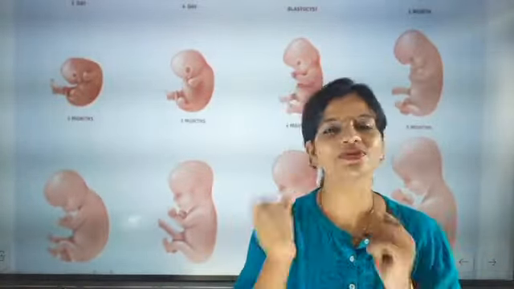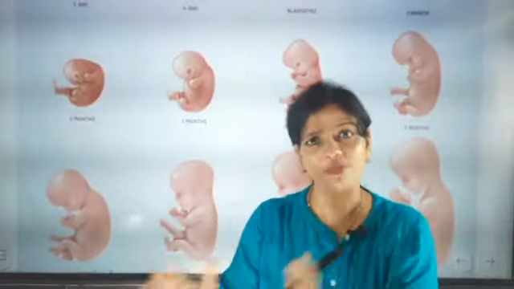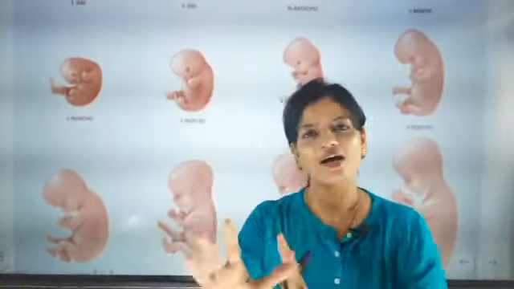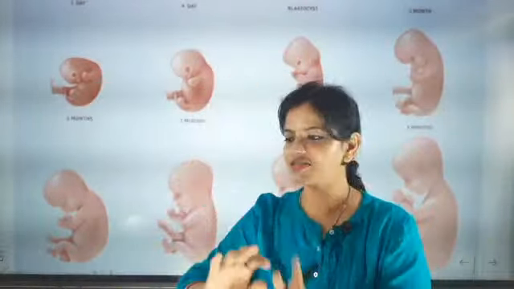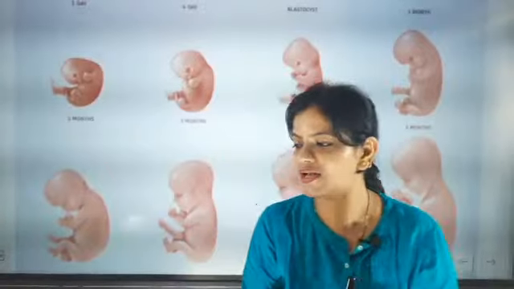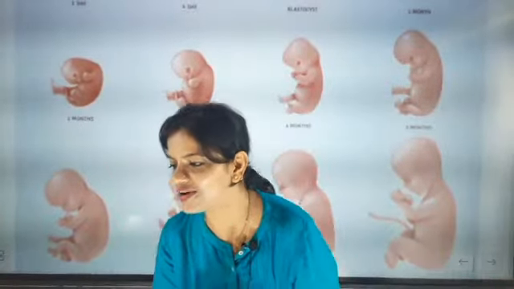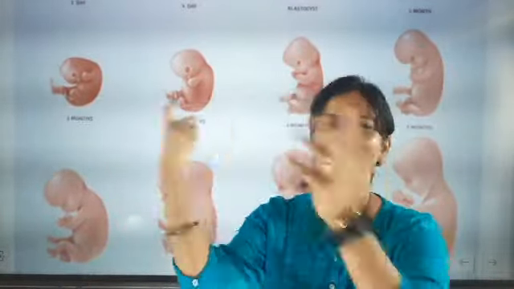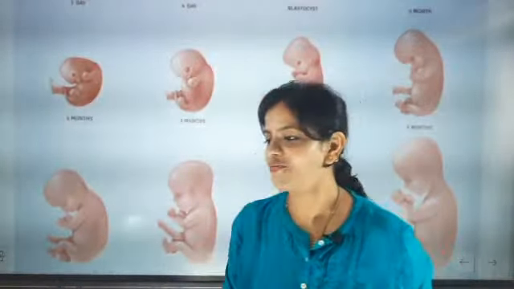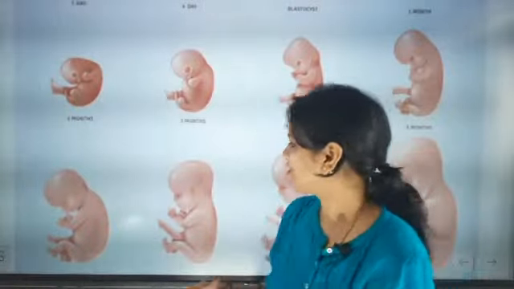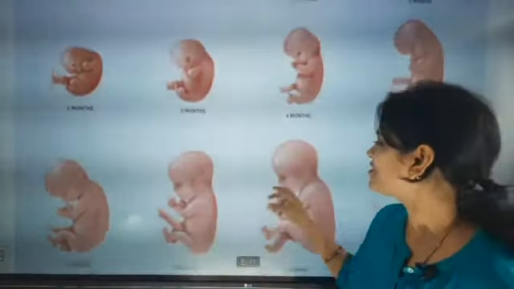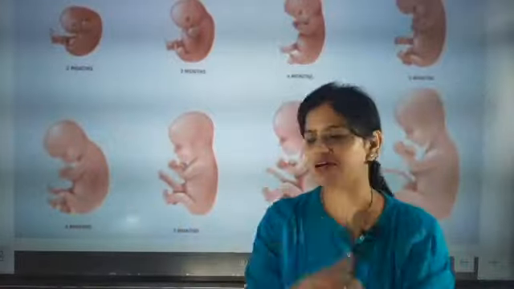The baby will be sleeping, but in the 7th, 8th, 9th month, the more the baby grows and stays in the mother's womb, the more in the last minutes before birth the baby's hair will start growing. You might have seen a premature baby playing football inside, trying to catch the umbilical cord. Some babies lick their thumb also. In a scan, sometimes you will see the baby licking the thumb, and they will be trying to catch the umbilical cord also.